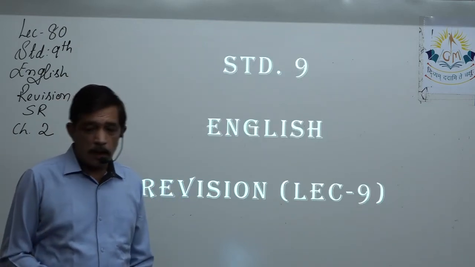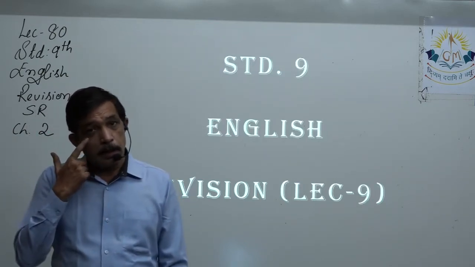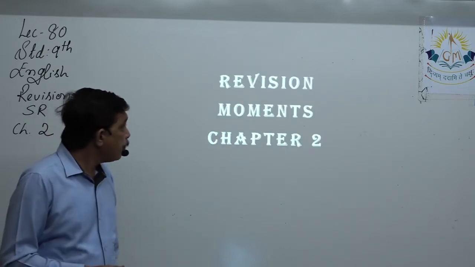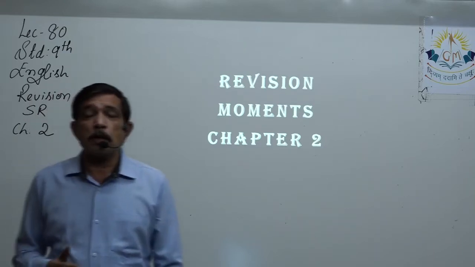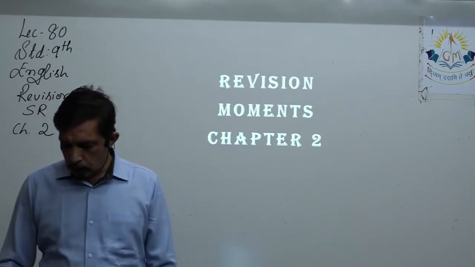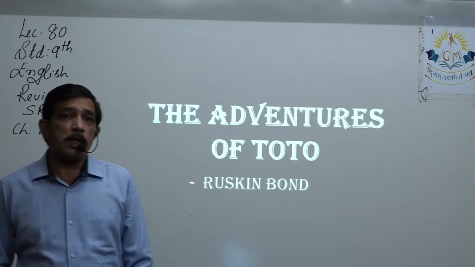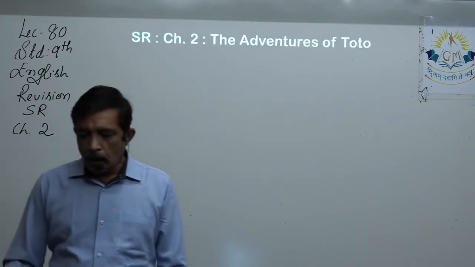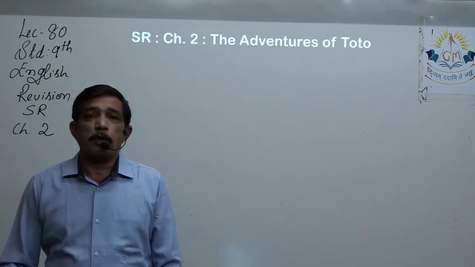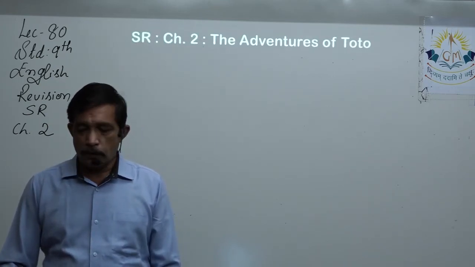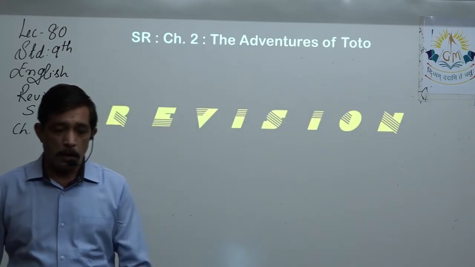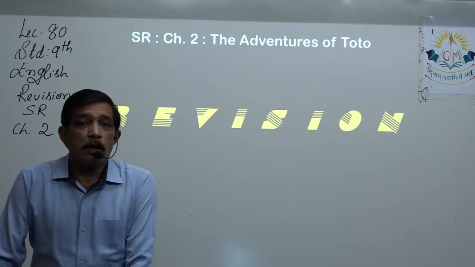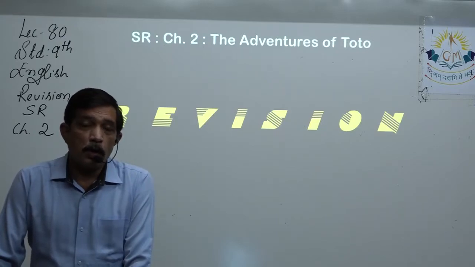This is revision lecture number 9 for chapter number 2 of the supplementary reader, that is Moments. Name of the chapter is Adventures of Toto, written by Ruskin Bond. Let's take a quick recap of what we have learned in the previous lecture for this chapter as part of the revision. This chapter is authored by Ruskin Bond.